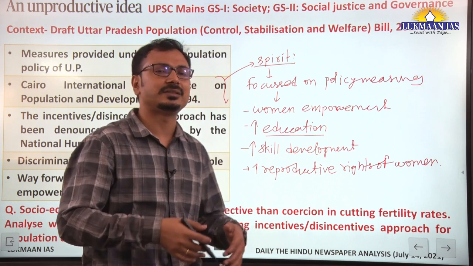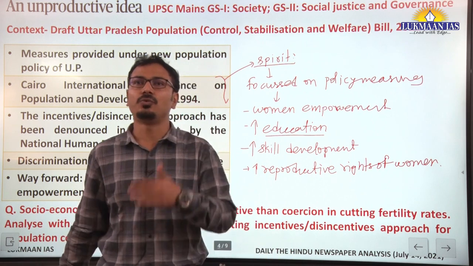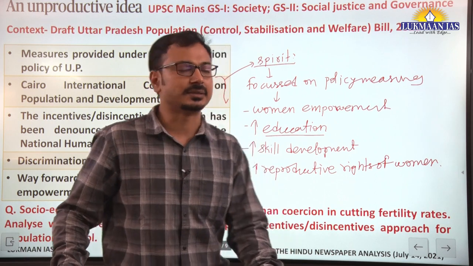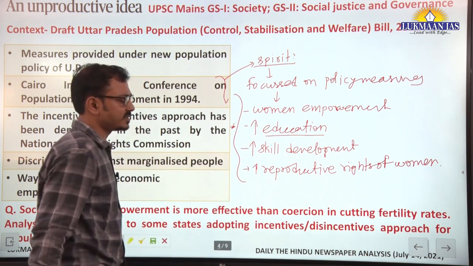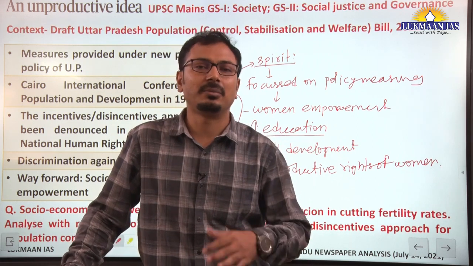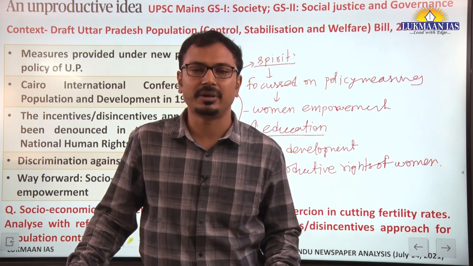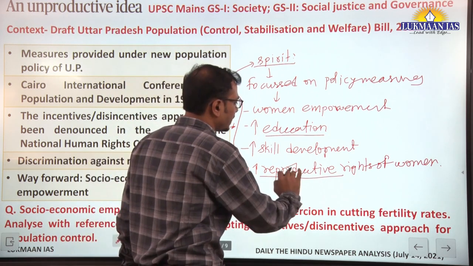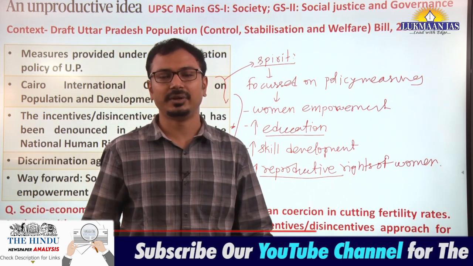Okay, so this particular decision will be the independent choice of the people and not forced through coercion by the policy measures of the government. Are you getting this? So the people should be allowed to take such decisions themselves, and this will happen only when the people have economic prosperity and there is empowerment, especially women empowerment. Women are to be given awareness about the reproductive rights they have, and then only the size of the family will reduce.